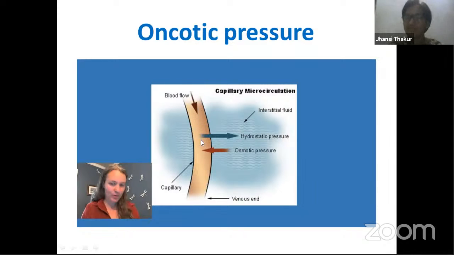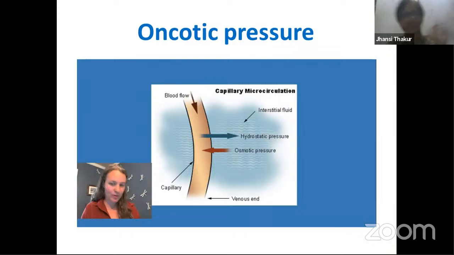But this pressure of the blood which is moving encounters one opposing force from within, and that is because of albumins. Albumin proteins try to pull water molecules back. Suppose I'm a water molecule going straight with hydrostatic pressure, but the oncotic protein present behind me will pull me back. That is called oncotic pressure. So albumins help in maintaining this oncotic pressure. This pressure is also helpful.